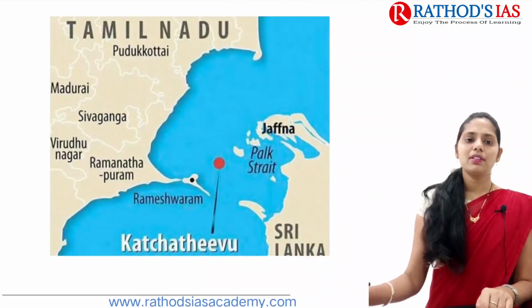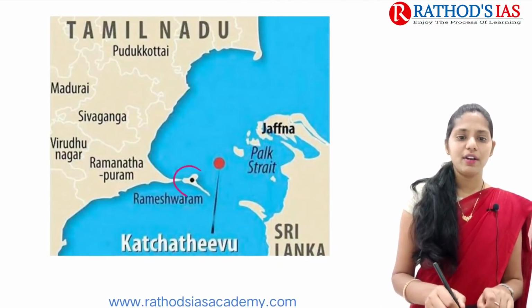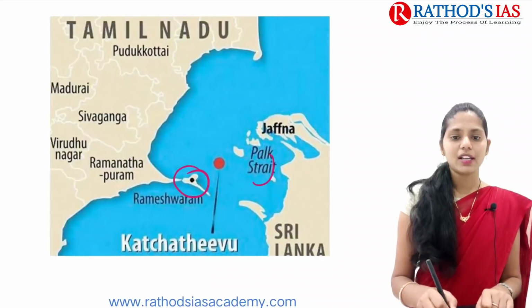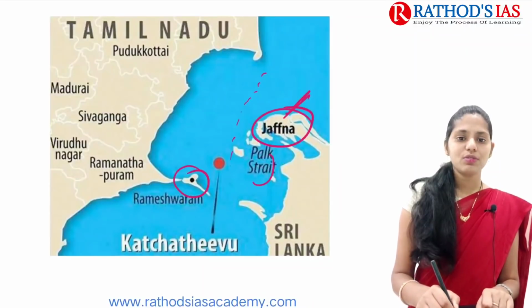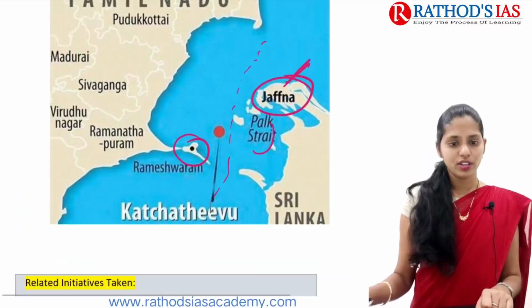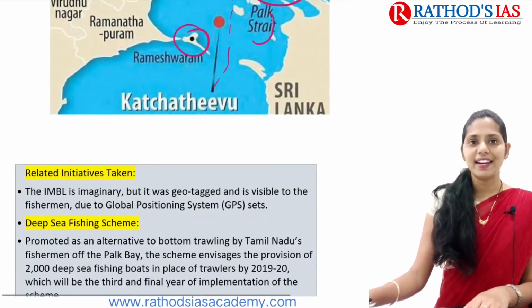If you see this map, this is a map of Tamil Nadu here. Here we have Rameshwaram and here we have Palk Strait, and this is our Jaffna, okay. This is our Jaffna. And between this we have the international maritime boundary. So here we have Katchatheevu Island as well.